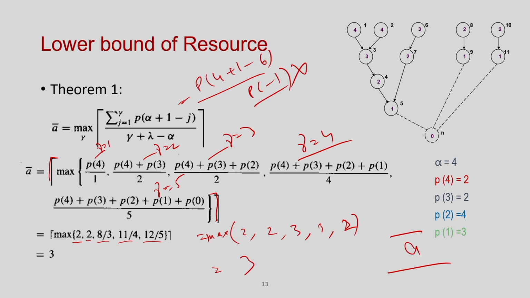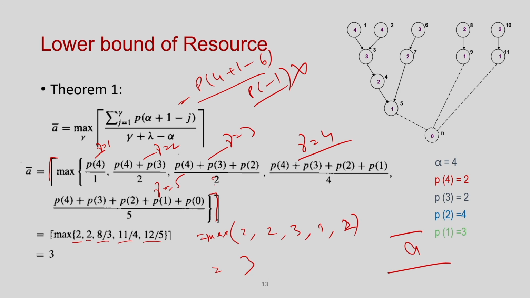So, that is what this expression gives you, and intuitively, either you identify the nodes that have level 4 and count the resources needed, or you identify the nodes which have level 4 or level 3 and take the average, or you identify the nodes having level 4, 3 or 2 and take the average.